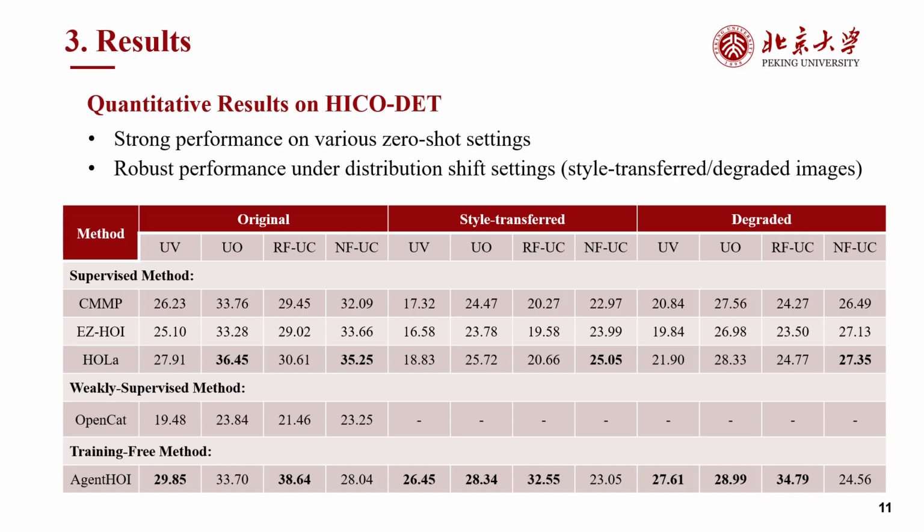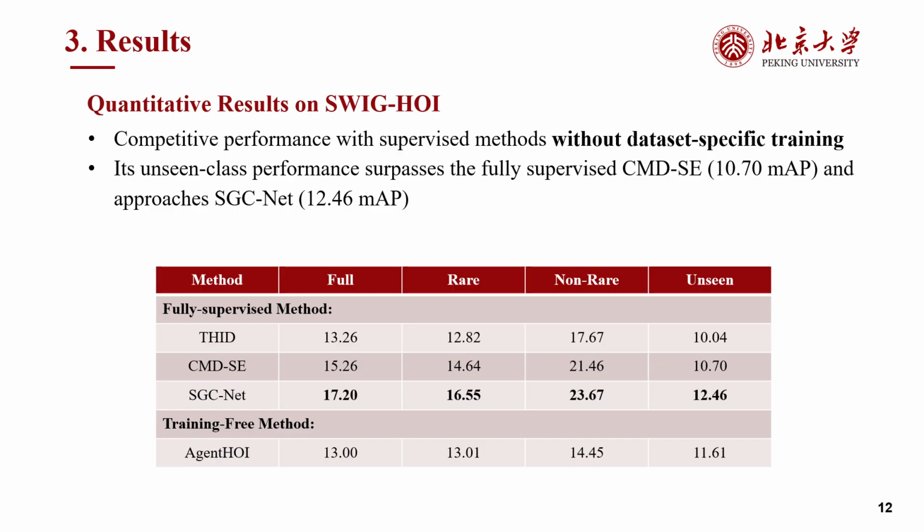This table compares AgentHOI with existing methods under the original and shifted test distributions. On the original images, AgentHOI achieves the best performance for unseen verbs and rare first unseen composition settings. The advantage becomes more evident under distribution shifts. We next evaluate generalization on SWIG-HOI, which has a much larger and more diverse interaction vocabulary. Without any dataset-specific HOI training, AgentHOI's unseen class performance surpasses the fully supervised CMDSE result and approaches SGCNet.